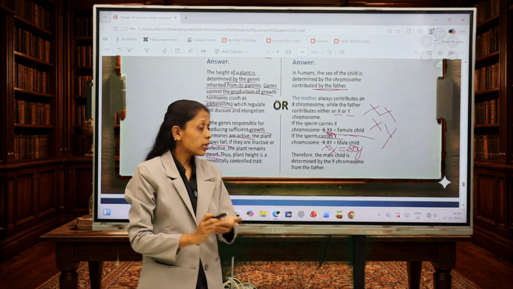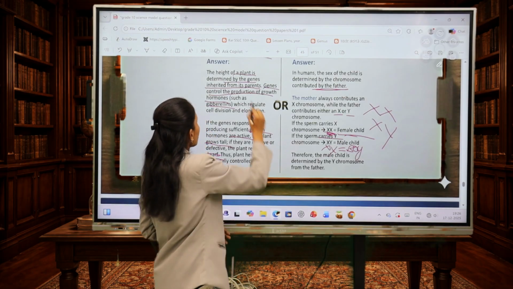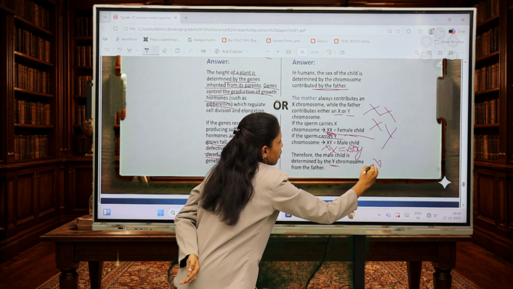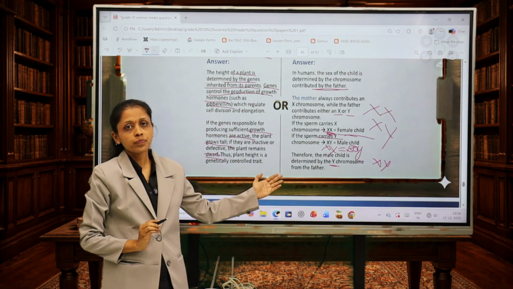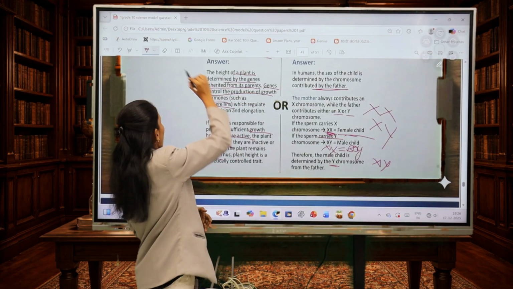Therefore, we can conclude that the male child is determined by the Y chromosome from the father. As you know, the father contains X and Y. Therefore, the male child is determined by the Y chromosome given by the father.